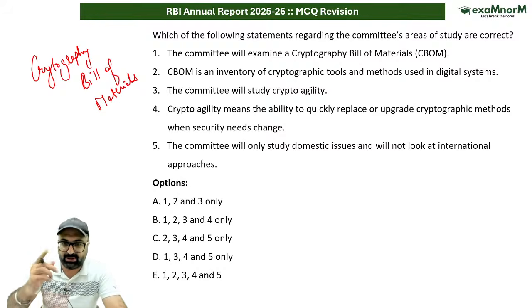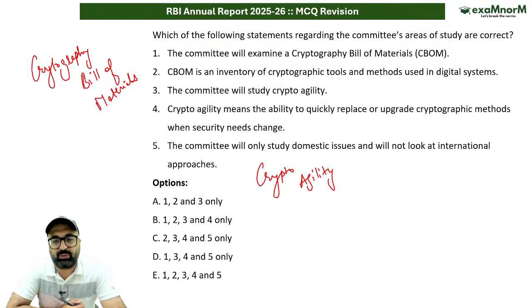There is a term known as crypto agility. It means the ability of an organization to quickly replace or upgrade one cryptographic method with another when the security requirements change.